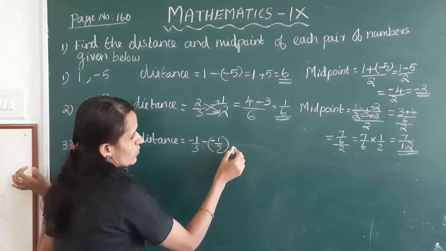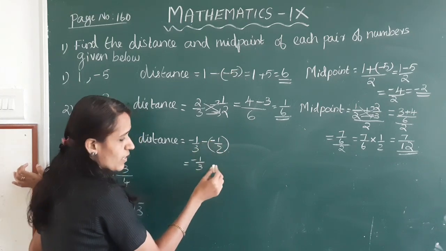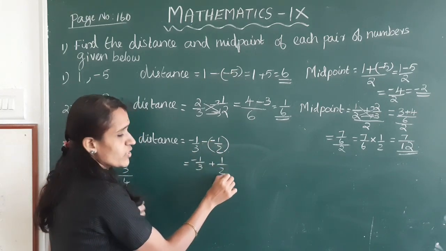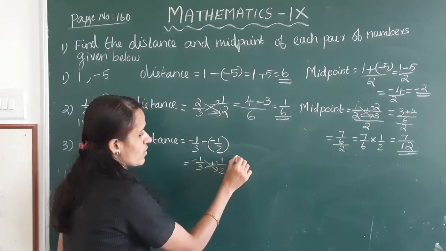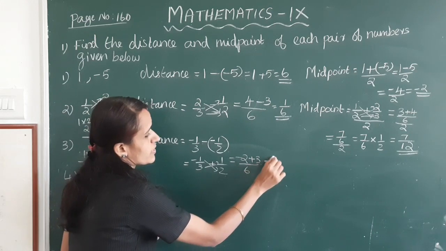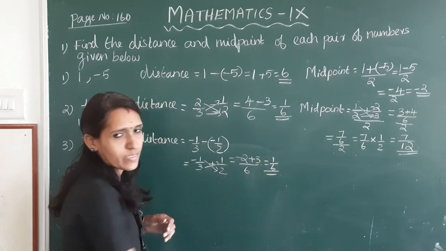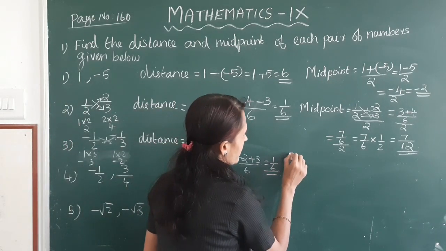Okay, this is equal to minus 1 by 3 minus into minus plus 1 by 2. Cross multiply, this is equal to minus 2 plus 3 by 6, this is equal to 1 by 6. Okay, clear? Next, its midpoint.